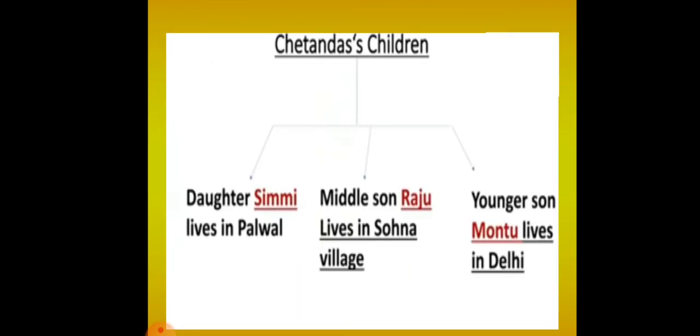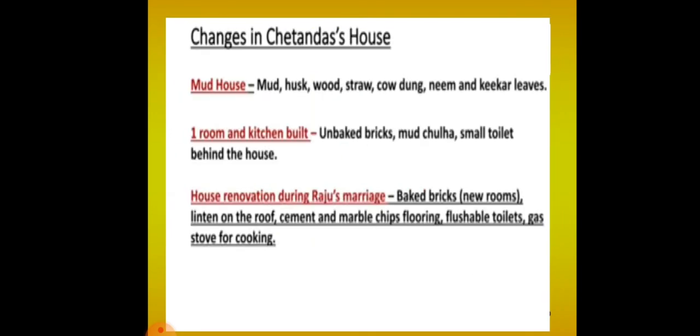Okay, so Chetan Das has 3 children. One daughter, Simmi, lives in Palwal, the middle son, Raju, lives in Sohna village, and the younger son, Montu, lives in Delhi. So Chetan Das had 3 children. So what were the changes in Chetan Das' house?